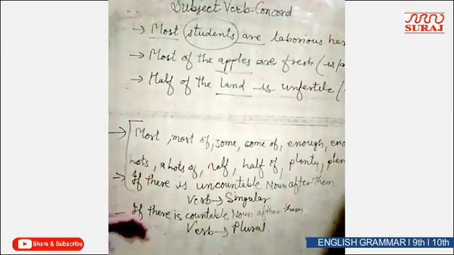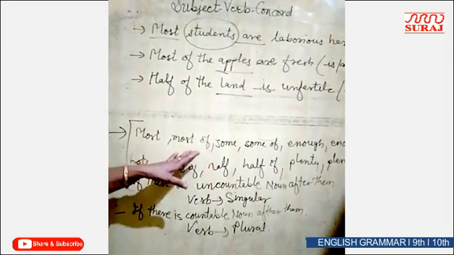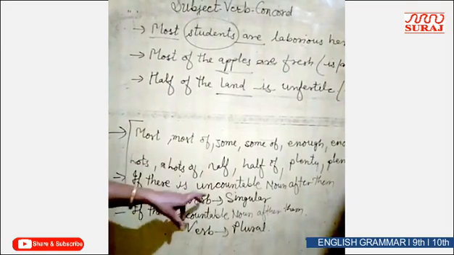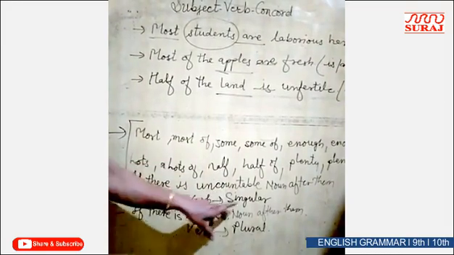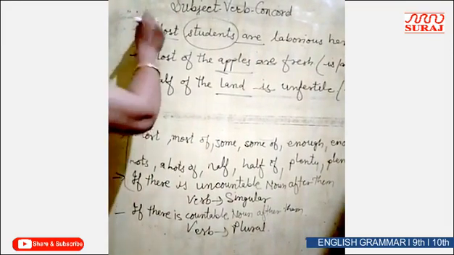Right? So all these words we have to practice, and if we find an uncountable noun after them, the verb will be singular. If we find a countable noun, then the verb will be plural. Clear? This is all for today.